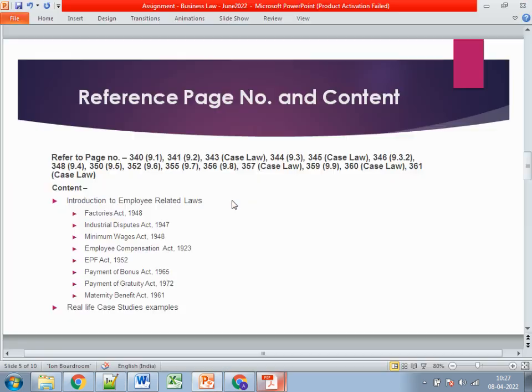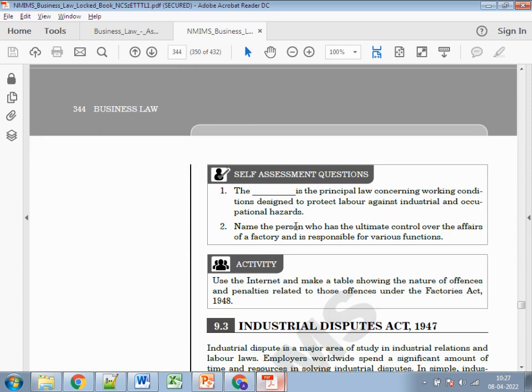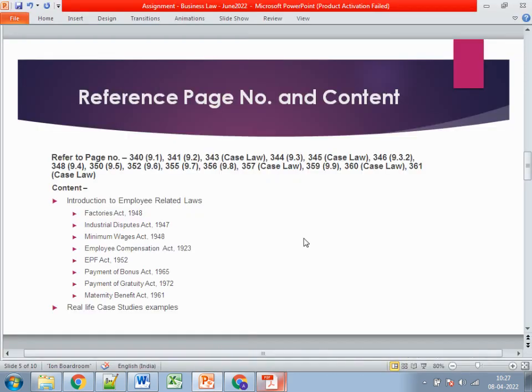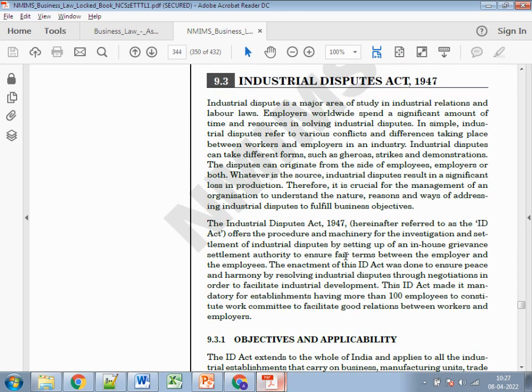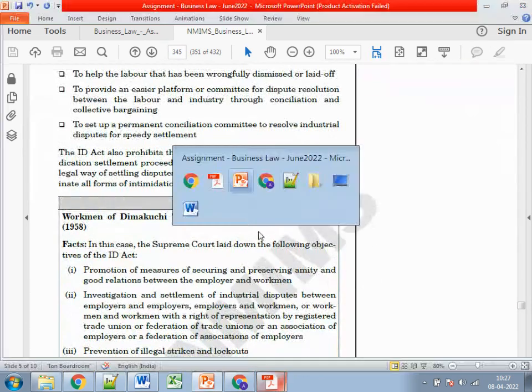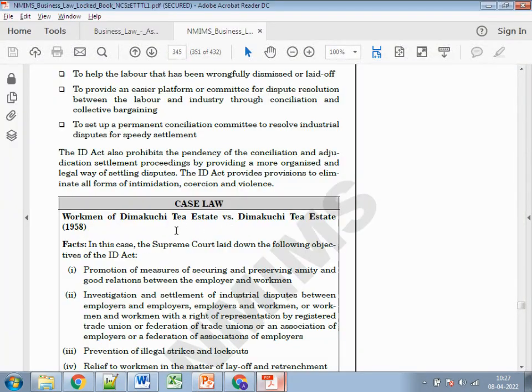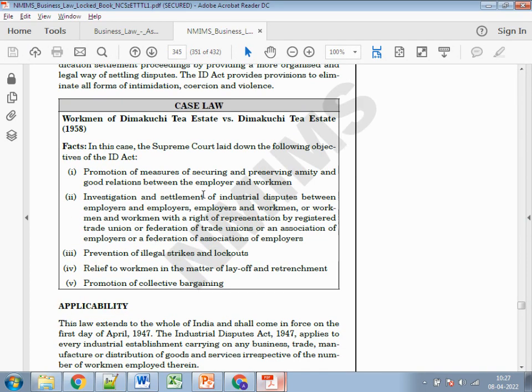That's not an issue. Then going to page number 343, 344, which is the Industrial Disputes Act. Again, there's so much content, you just need to cut it short. Then comes 345, a case law. This case law is a little bit longer one, so maybe you can refer to this one.